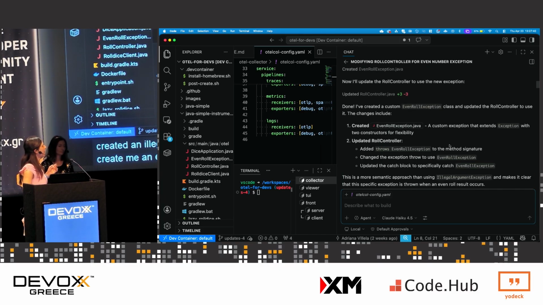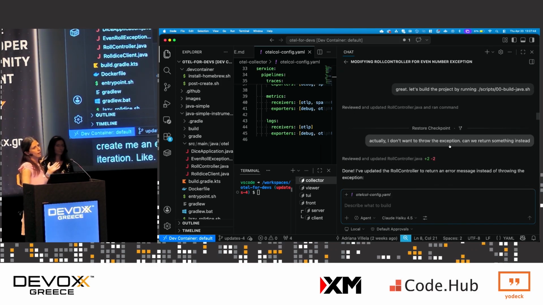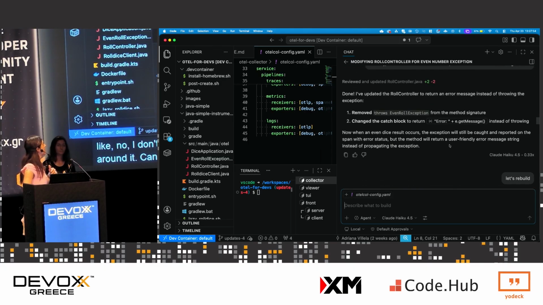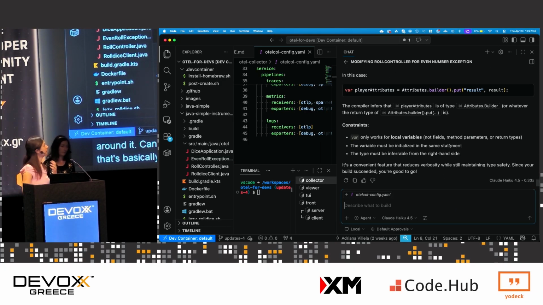So then it went and did that, and I did a little bit more iteration. For example, initially, when it caught the exception, it rethrew it. I said, no, I don't want you to rethrow it, just catch the exception. I want to create a span around it. Can you give me some recommendations on it? Do you think it's a good idea? So that's basically my conversation with AI to help me instrument this Java code.